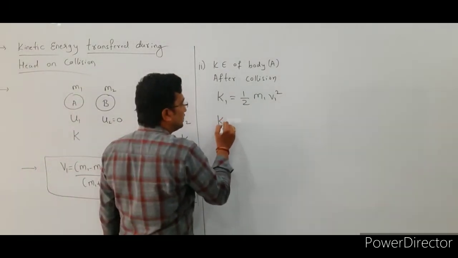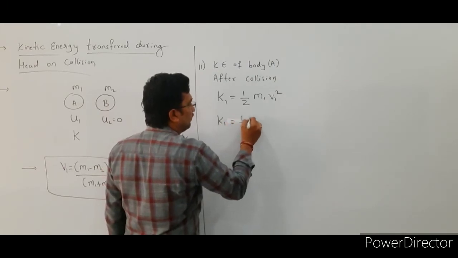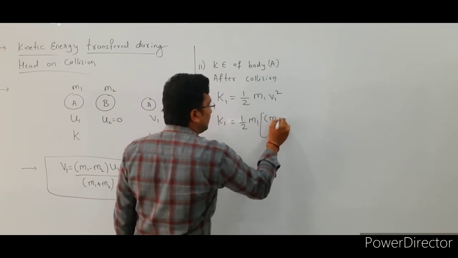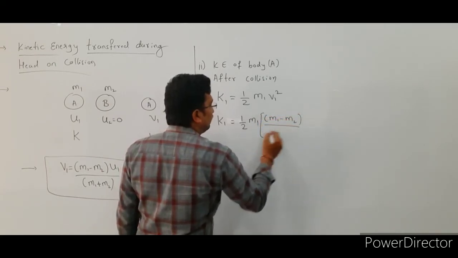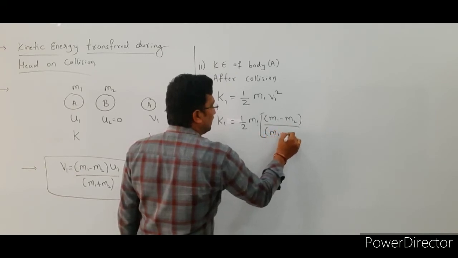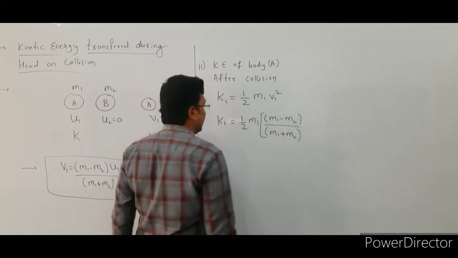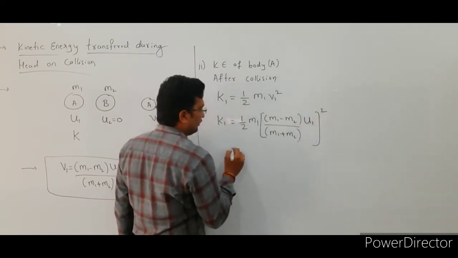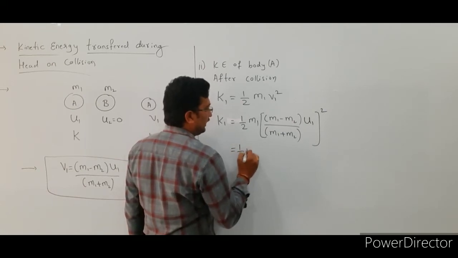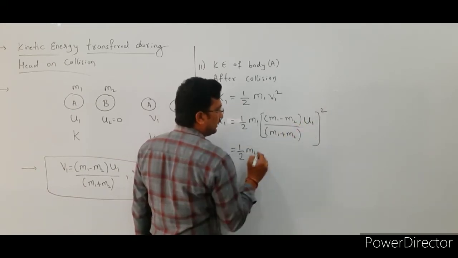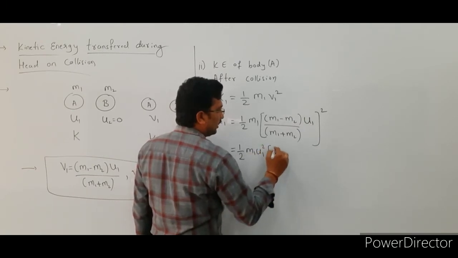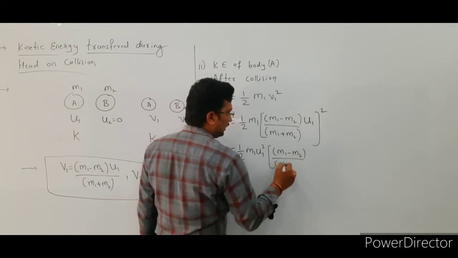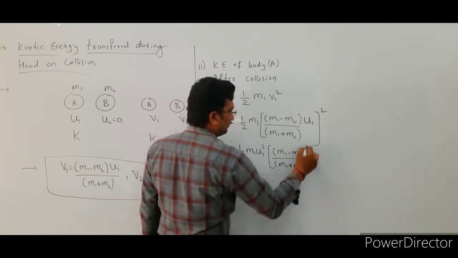Then K1 is equal to 1/2 m1 as it is, times v1, that is (m1 - m2) divided by (m1 + m2) into u1, whole square. Next we simplify this: 1/2 m1 u1 square, times the bracket of (m1 - m2) divided by (m1 + m2) whole square, right?